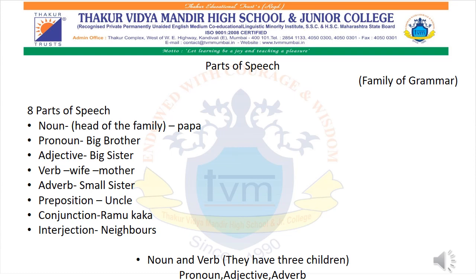So the big sister is the one who always likes to appreciate the noun and the pronoun. She always likes to appreciate the work that is done by the father and the big brother. Then we have the last child in their house, that is the adverb. So we have named it as the small sister.